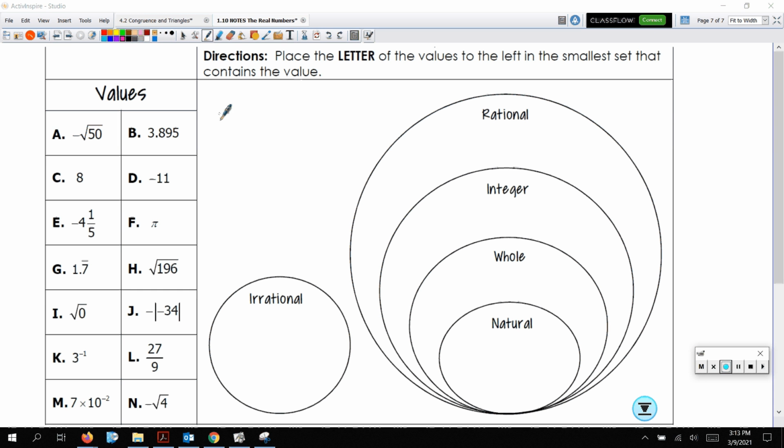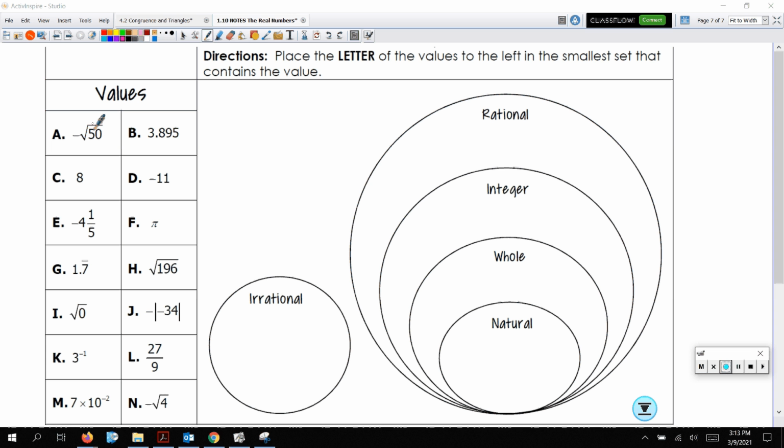So maybe that's a little confusing, but let's do this together, okay? So first off, A, negative square root of 50. I don't really know what that is, but let's look at it. Negative square root 50 is negative 7.07167812. Well, yeah, I guess there's no repeating.